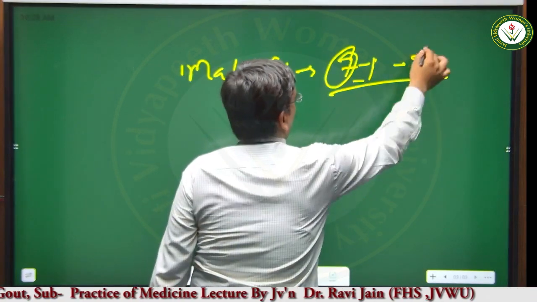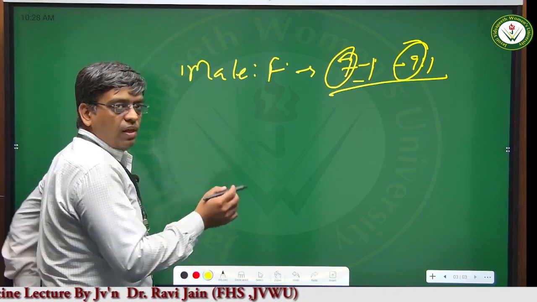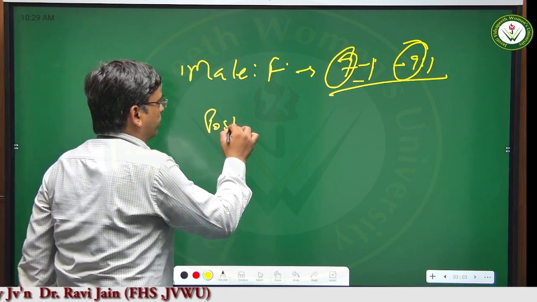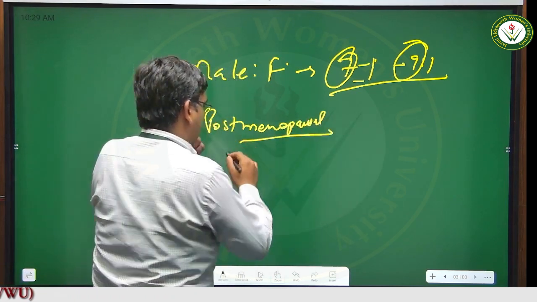That is, it is more prominent in males. Those females who are postmenopausal are more affected with this disease condition.